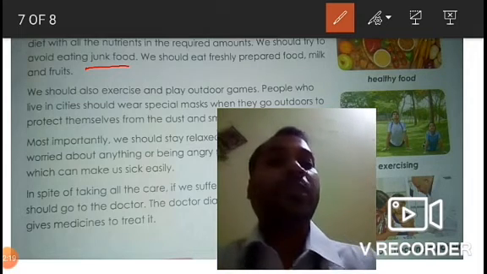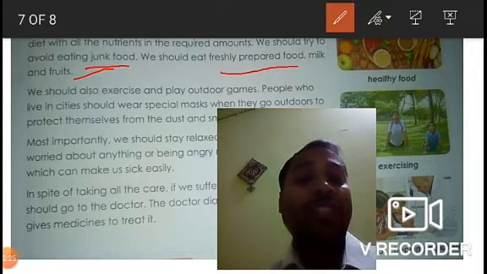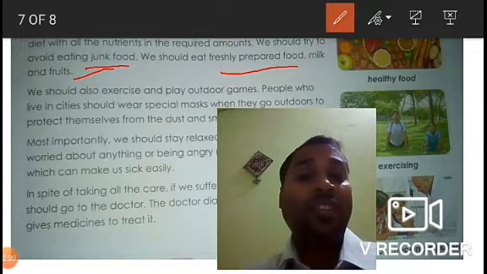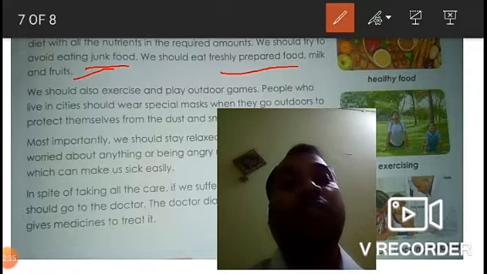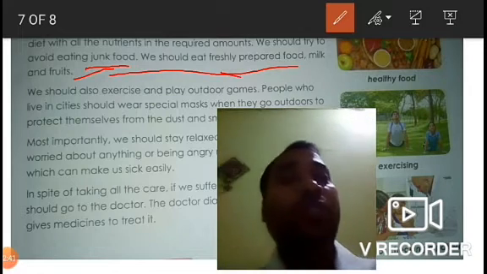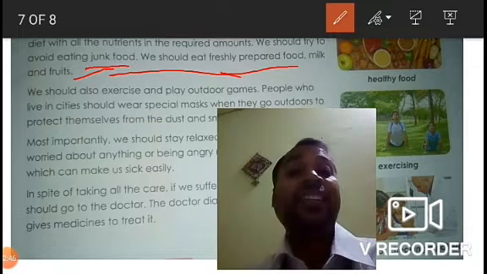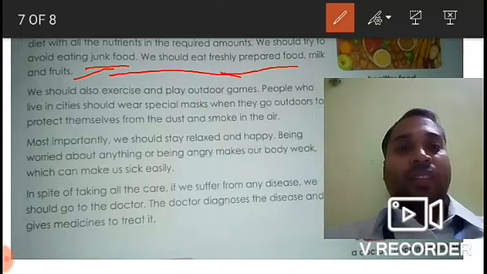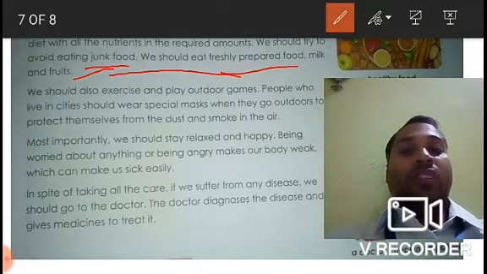Then we should eat freshly prepared food, milk and fruits. As much as possible, we should always try to eat fresh food, not the food which has been prepared long ago. Then we should also exercise and play outdoor games. To keep ourselves physically fit, we should do some daily exercises, and we should also play outdoor games that will keep our body physically fit.